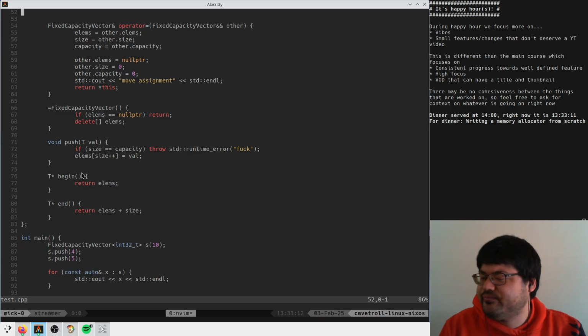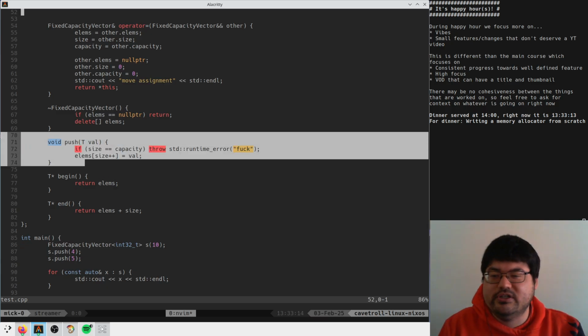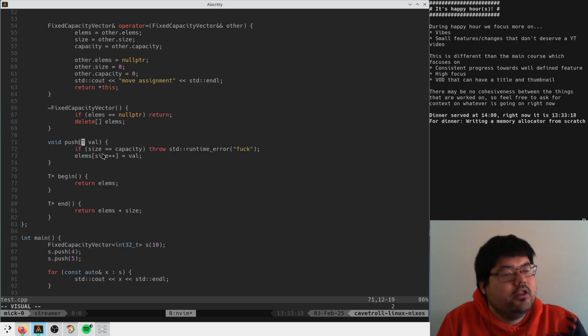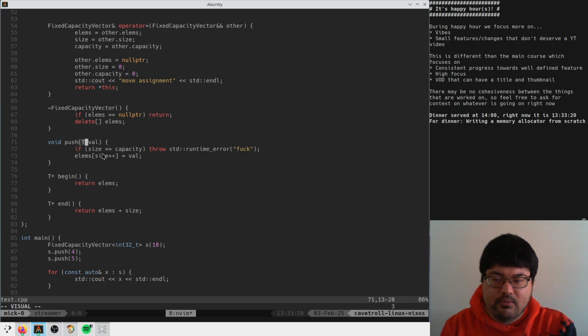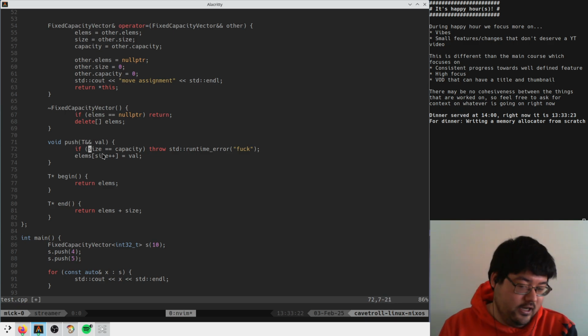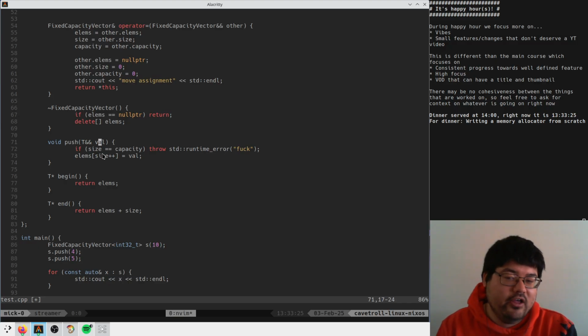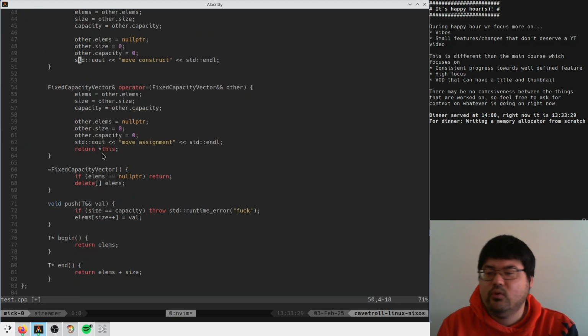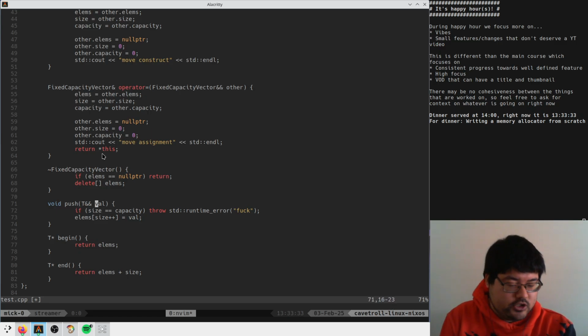That makes sense. Okay, so we haven't gotten to the fact that this push function is kind of bad. It's not really wrong, but I should have probably written T and here, right? Because what if val is not an integer, but a complex type? If we're moving a complex type into our vector of things, then we don't want to run its destructor externally.